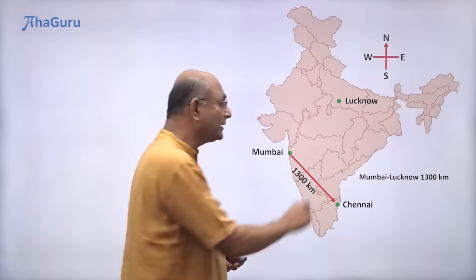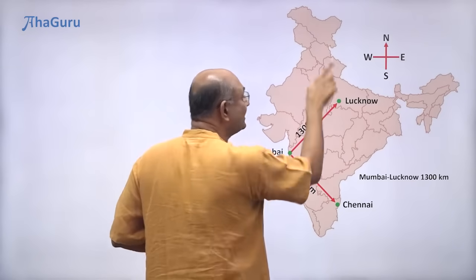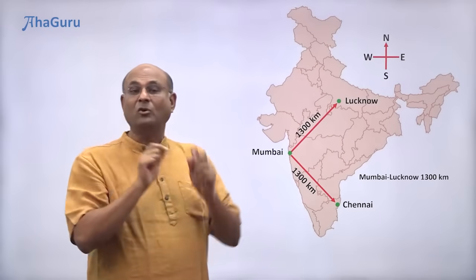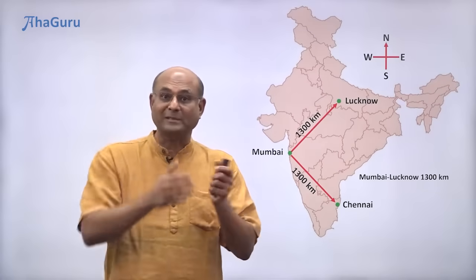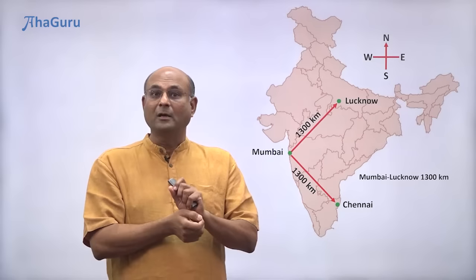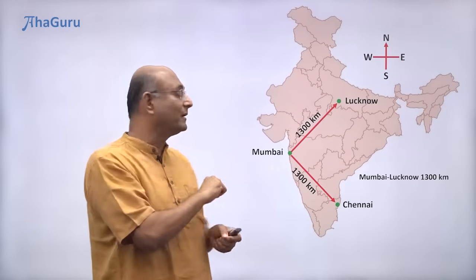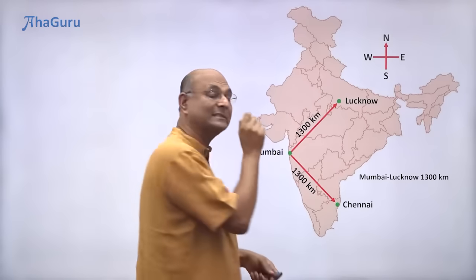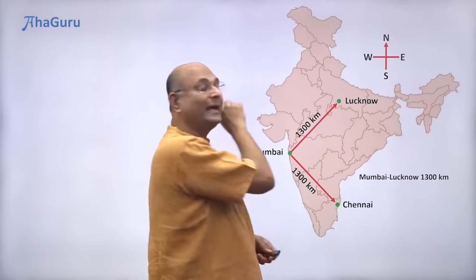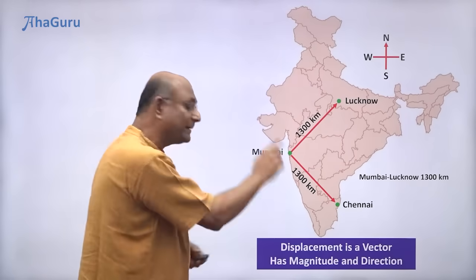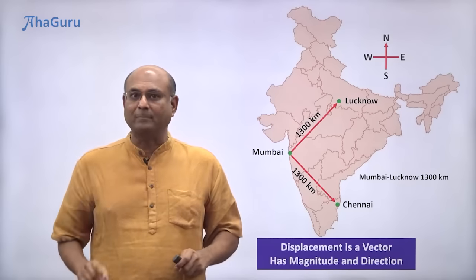So just knowing 1,300 kilometers is not enough. I need to know that I have to go in this direction. So whenever you want to go from one place to another, you must know how much you must travel, right? So you know the distance, but you must also know what direction to travel. So we talk about this as displacement. Okay, so it has both direction as well as magnitude. Displacement is a vector. Again, notice it has a magnitude as well as direction.